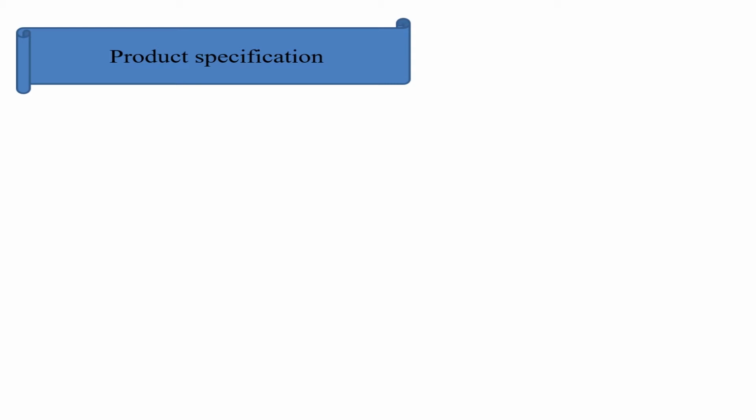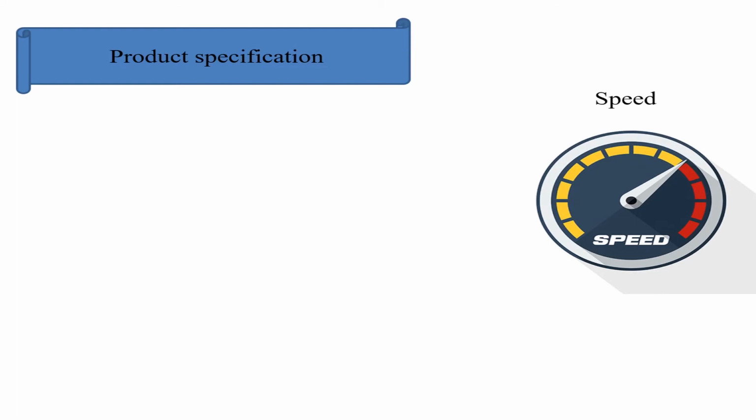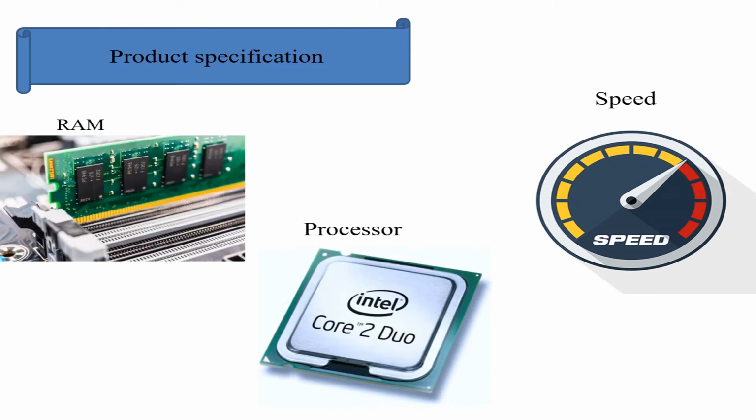The third is product specification. In the third stage, the manager is required to give the specifications that are needed in the product. The list of specifications plays an important role in the selection of the brand from which the organization is going to purchase the product. In case of laptops, the manager needs to specify the speed, processor, RAM, and other important features that should be available in the laptop.